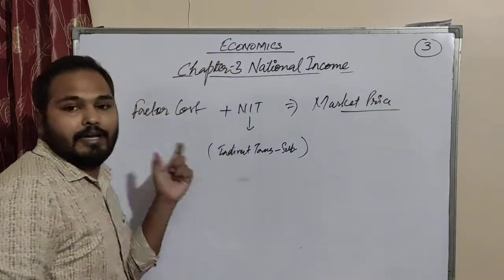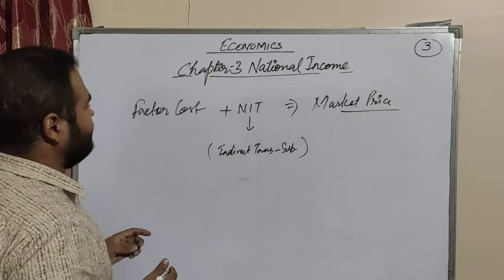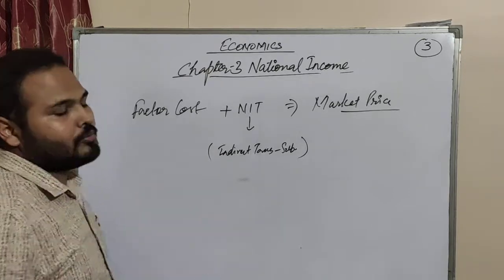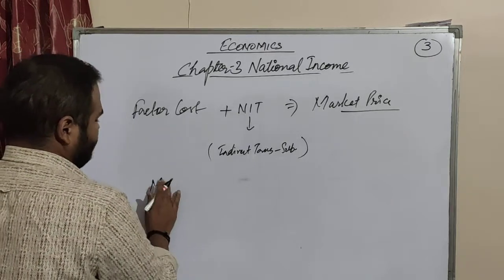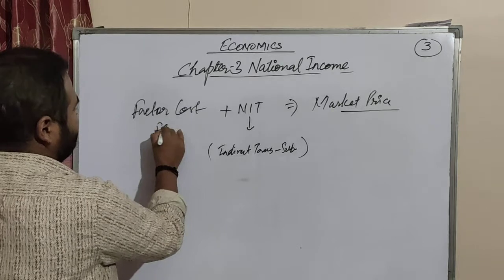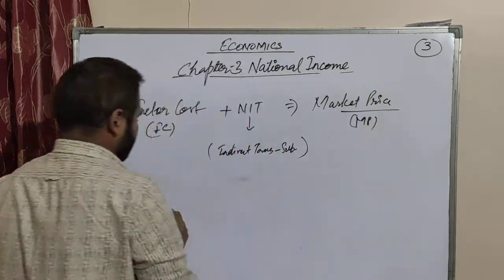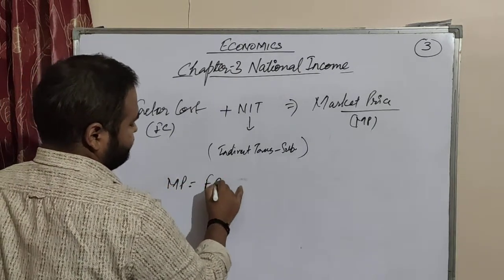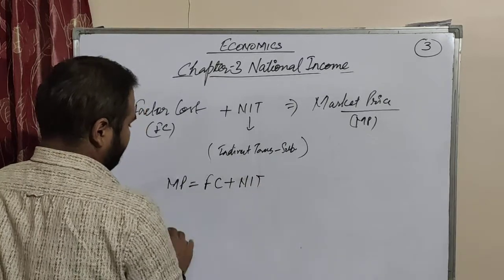Simple, na? Now if you want to convert market price, how to find NIT? We write factor cost as FC and market price as MP. So MP is equal to FC plus NIT.